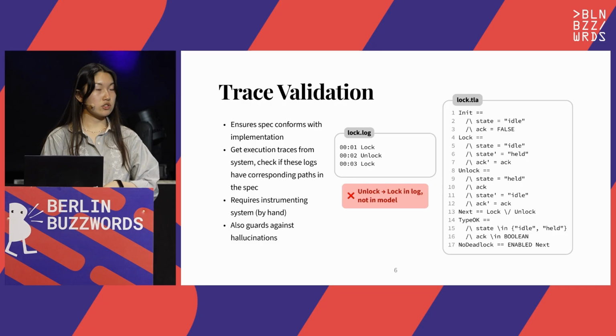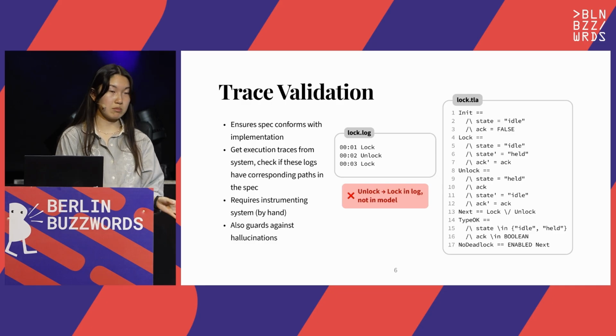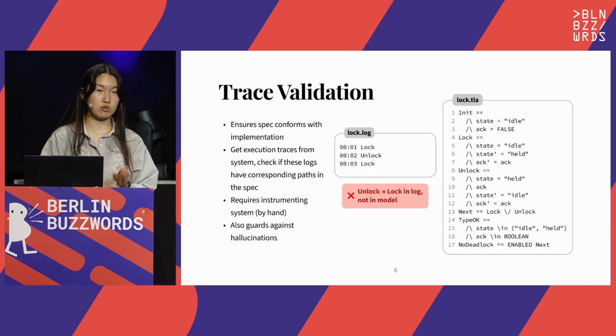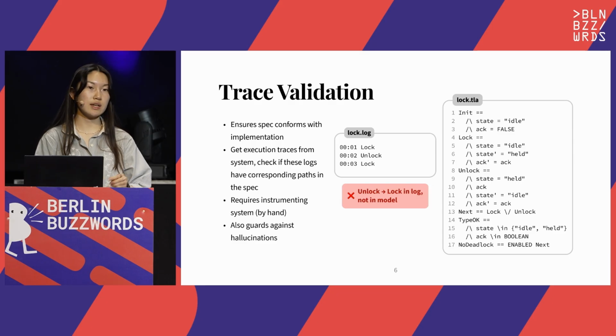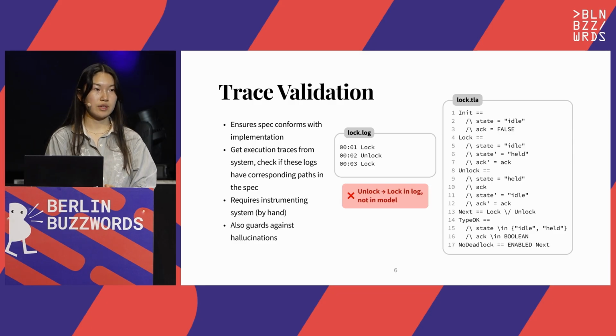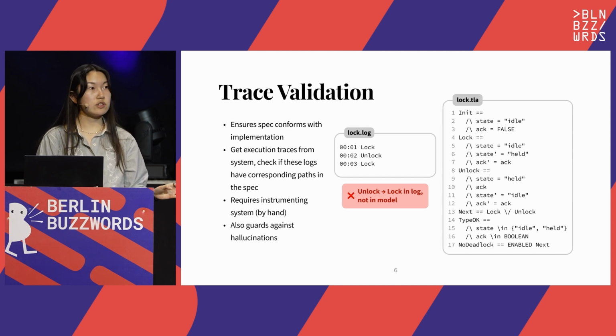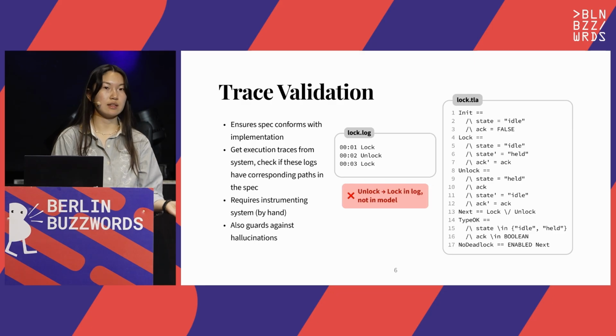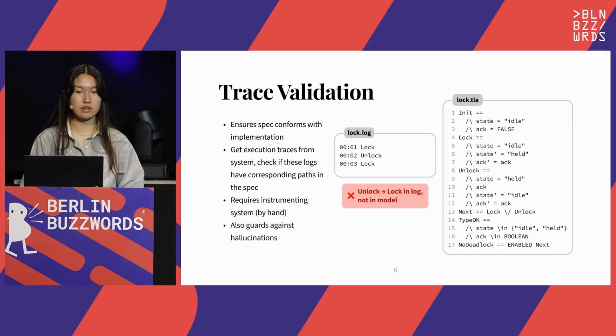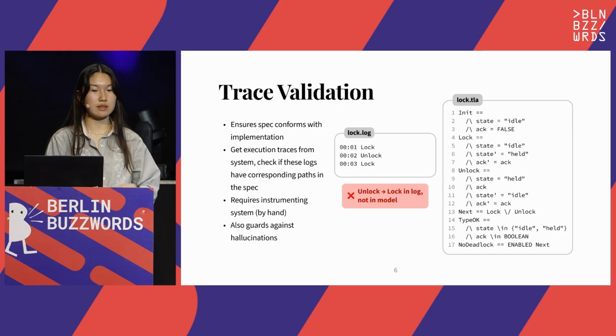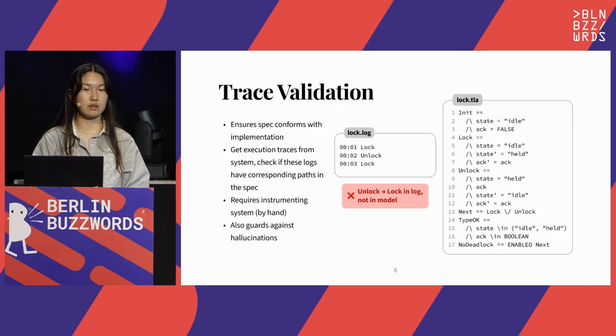Trace validation requires not only having a formal spec in TLA+, but also instrumentation in your code, and also writing a TLA+ mapping between the two. And this does take some human effort to write, and we'll talk more about this later. Trace validation is also, importantly, another aspect that limits the impact of hallucinations, since we can always confirm that the spec matches the behavior of the code.